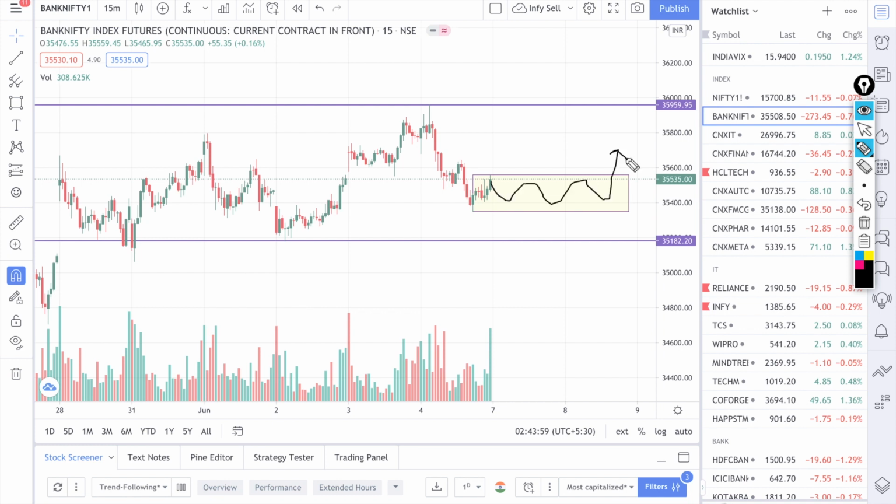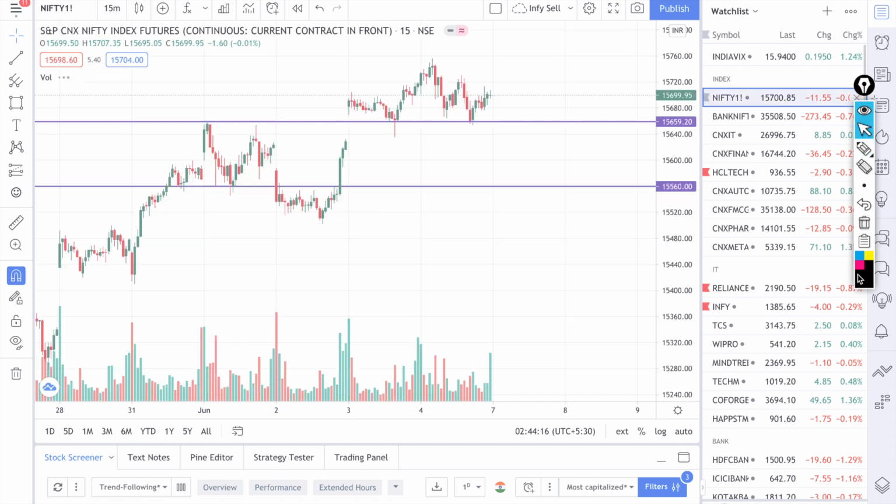Now let us come to the Nifty chart. This particular analysis is coming in the Nifty chart. Here if you see in the last 15 minutes, the market was bullish. Nifty is overall more bullish than Bank Nifty. Nifty has come here but always took a support over here, in this particular area. So this support plays an important role. As I am saying, for Nifty also, it is your task to plot this particular level in your charts.